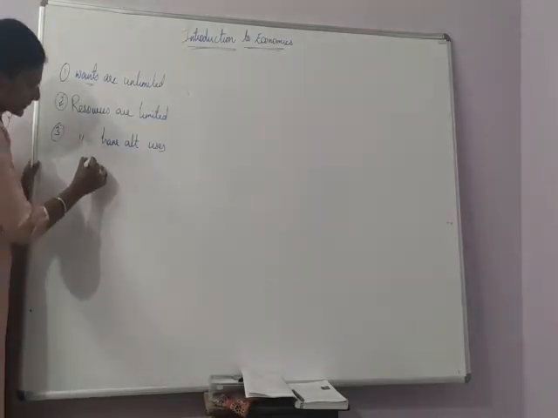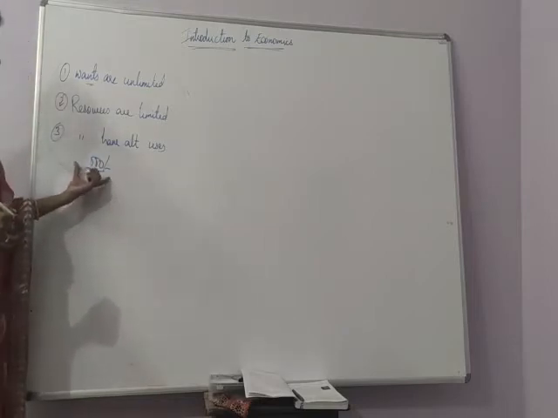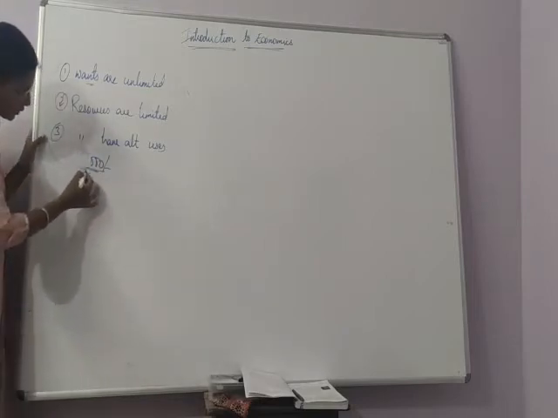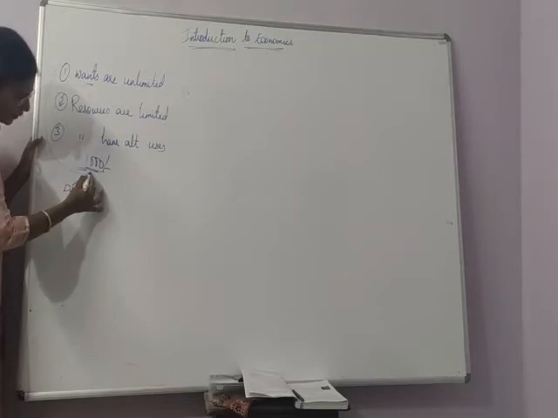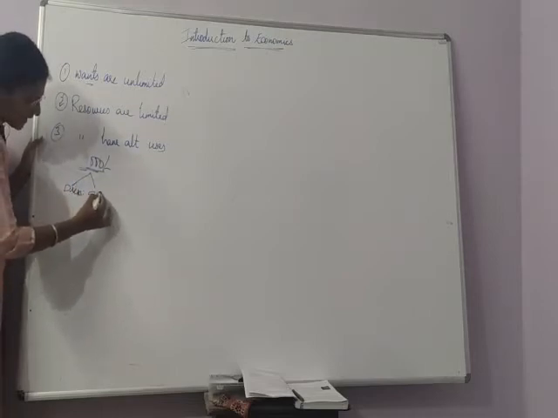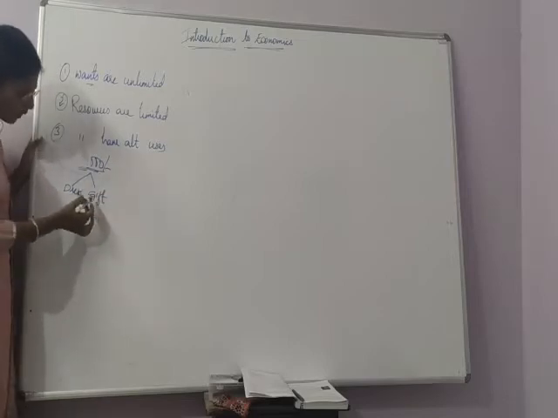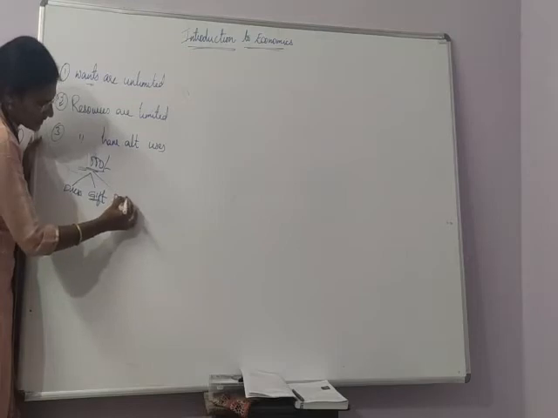I took an example of 1000 rupees. I told you that I have 1000 rupees and I have many wants. I have an option to purchase a dress, or I have a want to gift my friend, or I can buy a book with this 1000 rupees.